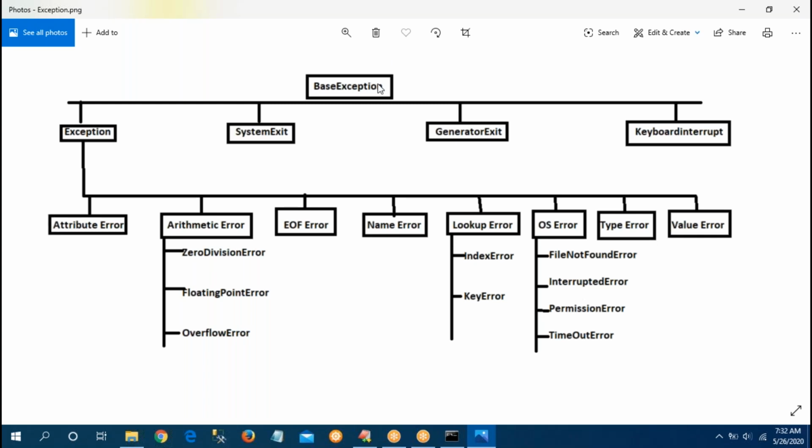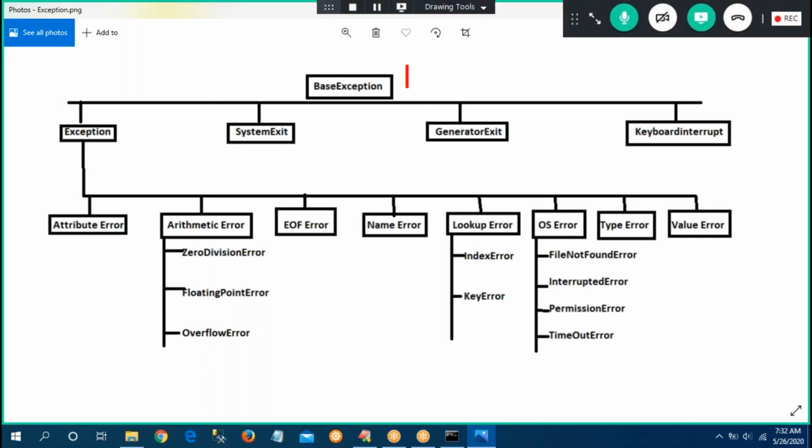Observe. So BaseException is the main parent class. If you know Java, in Java the main class is Exception. Here BaseException is the parent class. In the parent, these four are the children. So again Exception is the parent to all these. ArithmeticError is the parent to all these child classes. So like that, this is the hierarchy.